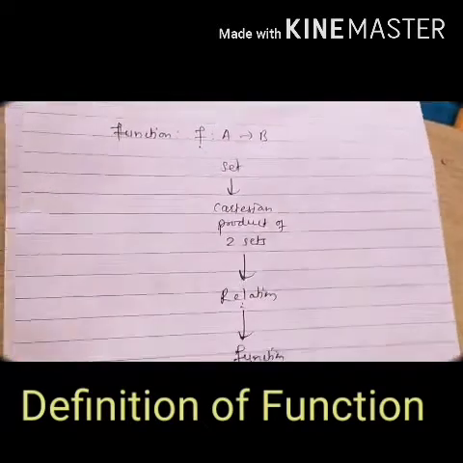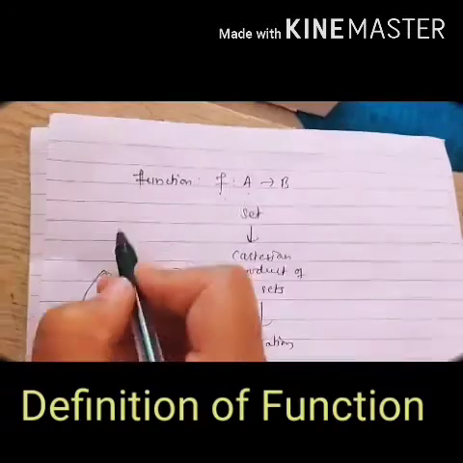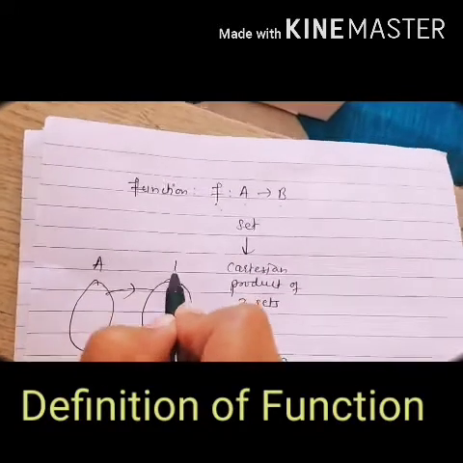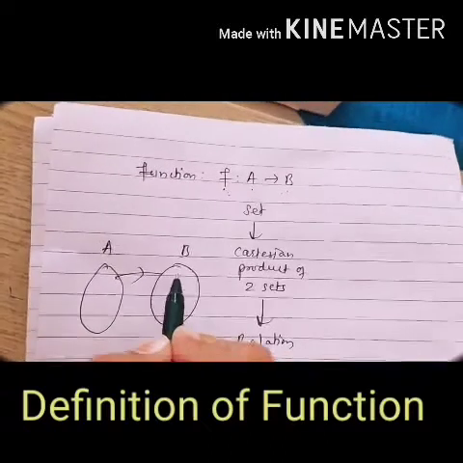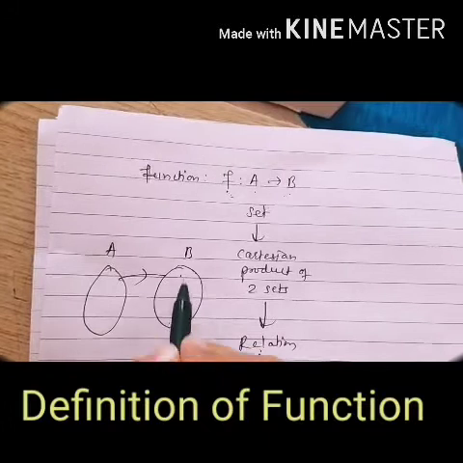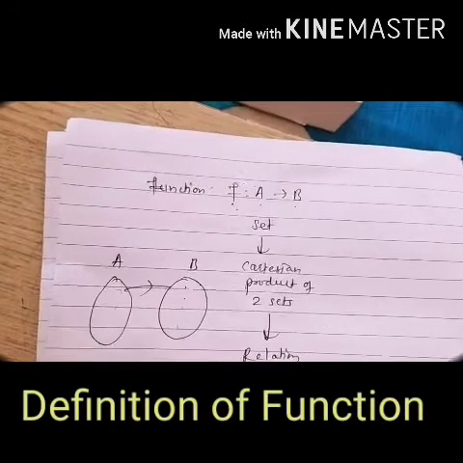Okay, so now what is domain set? Suppose A is a domain set and B is a codomain set. We know that the elements of codomain set B are images for the elements of the domain set.